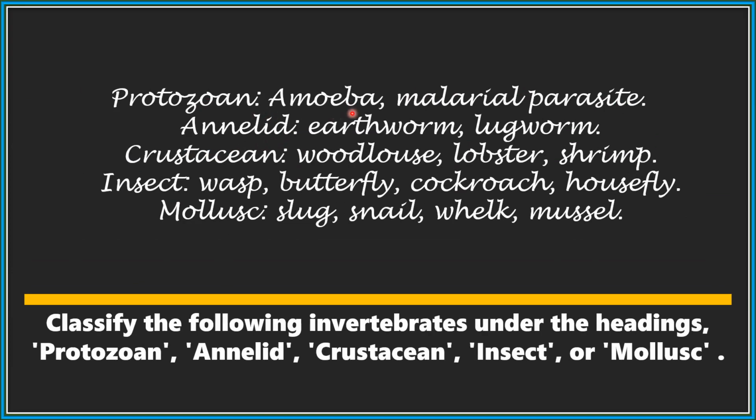Annelids: earthworms, lungworms. Crustaceans: woodlouse, lobster, shrimps. Insects: wasps, butterfly, cockroach, housefly. Mollusks: slugs, snails, whelk, mussel.